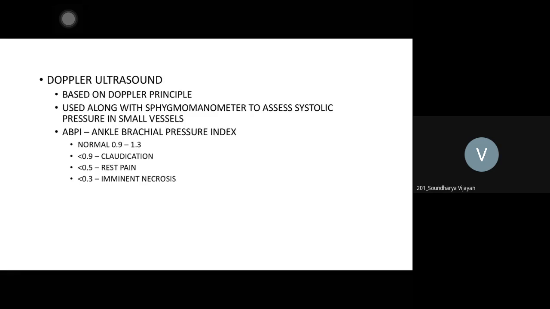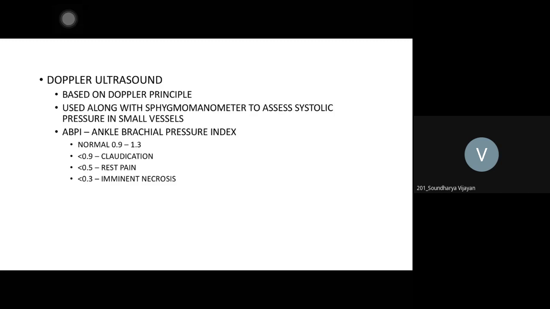Brachial pressure, normal blood pressure cuff, is tied around the arm. You keep auscultation on the brachial artery, whatever reading, the systolic pressure. You take the ankle systolic pressure divided by the brachial systolic pressure. Usually the lower limb is a bulkier limb, so the systolic pressure is more in the lower limb. For example, systolic in the right ankle region is 130 millimeters of mercury, in the right arm it is 120. So your ratio will be more than 1. 130 by 120 is more than 1. Or say 120, 120, same, so 1. So this is a normal ratio.